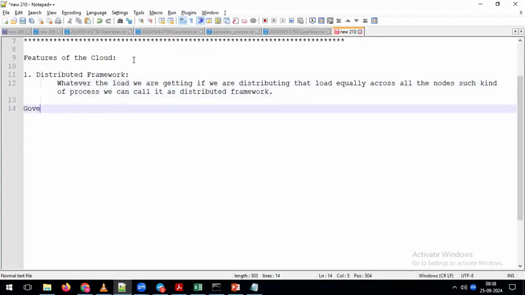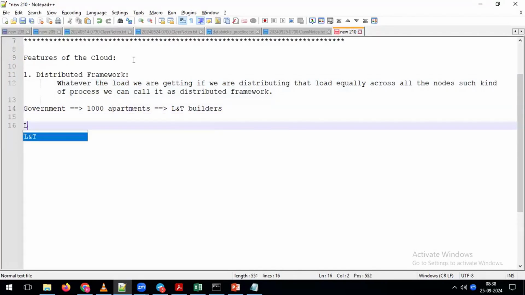For example, from the government side, they want to construct 1,000 apartments, and to complete this big project, they are giving this entire project to, for example, L&T builders. Now only L&T builders are going to construct all these 1,000 apartments. If only L&T builders are going to work, what will happen? To complete this entire project, for example, it is going to take 5 years.